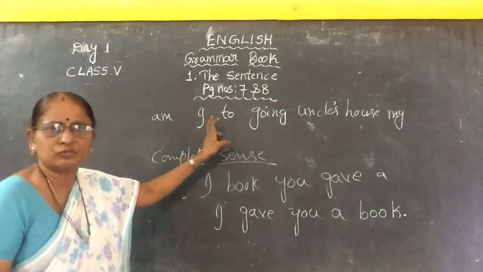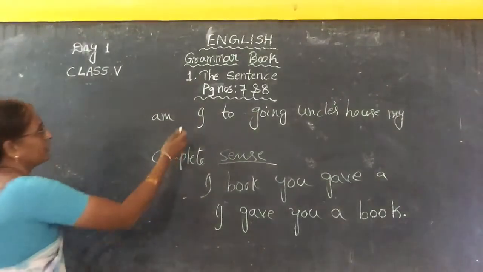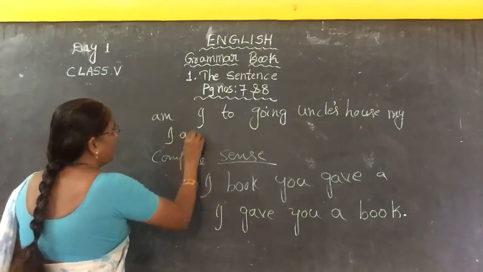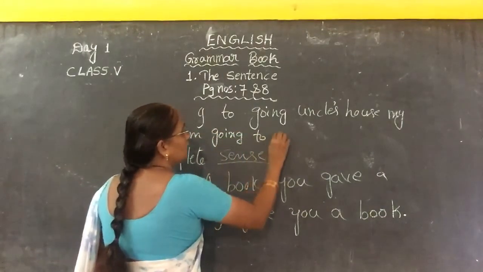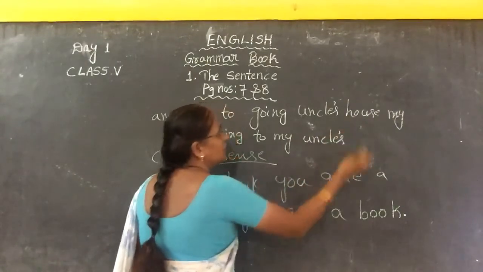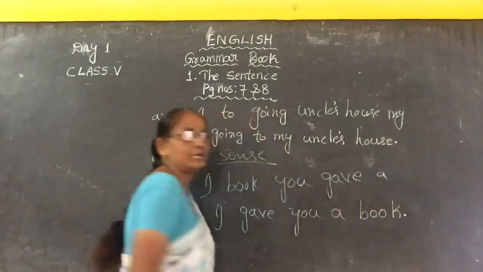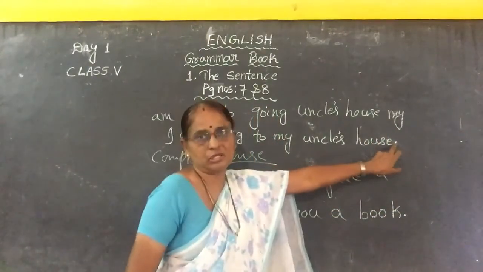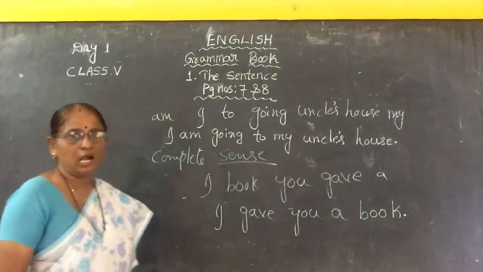Will this sentence give us full meaning? No. Group of words are there. So how to write, children? See, I am going to my uncle's house. Then I ended this sentence with a full stop. Okay, children, see, I am going to my uncle's house.